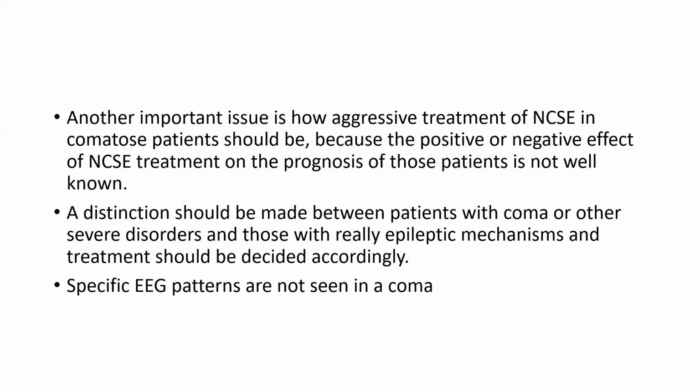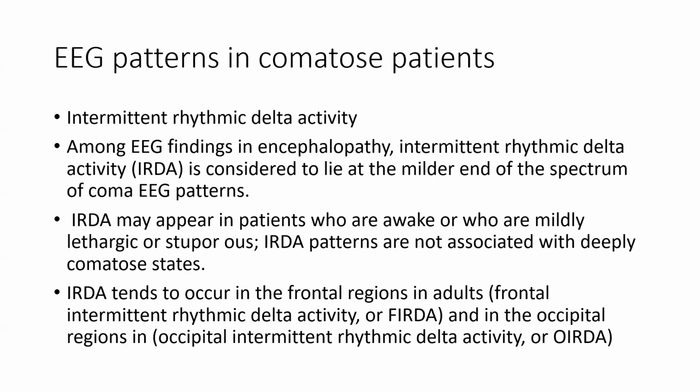So specific EEG patterns are not seen in coma. Now, EEG patterns in comatose patients. Intermittent rhythmic delta activity. Among EEG findings in encephalopathy, intermittent rhythmic delta activity is considered to lie at the milder end of the spectrum of coma EEG patterns. It may appear in patients who are awake or who are mildly lethargic or stuporous. These patterns are not associated with a deeply comatose state.